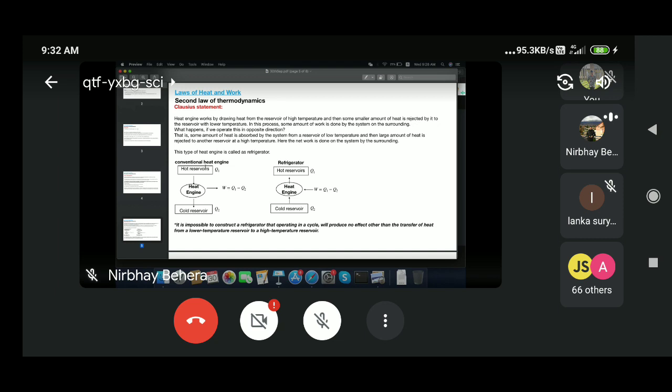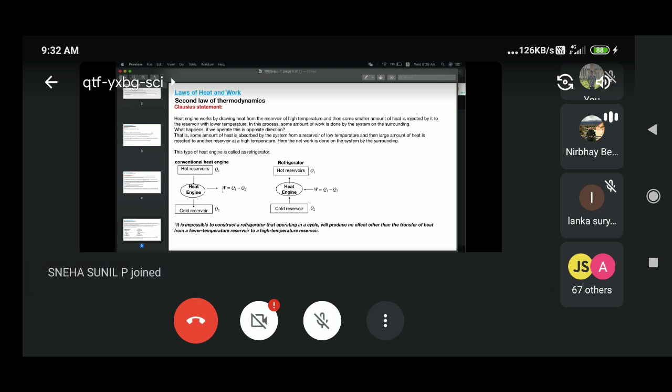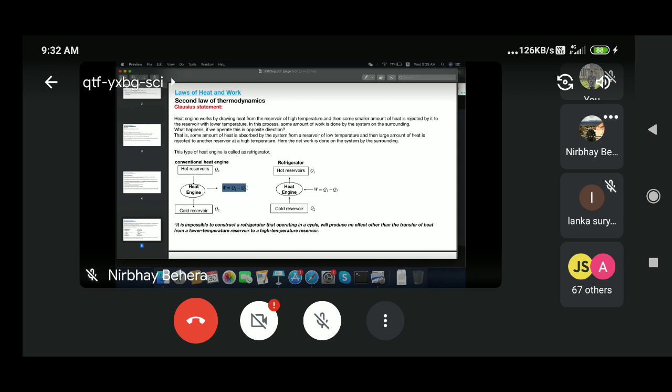So suppose you consider this is a piston. There is a cylinder fitted with a piston. When you heat that cylinder, the gas will expand, so the piston will move upward, and you will get some work from conventional heat energy.